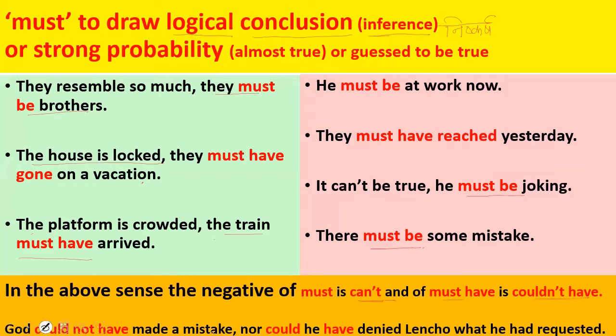God could not have made a mistake. This is past tense, and you are drawing a conclusion from the situation that Lencho has got 70 pesos and he had requested 100. So God could not have made a mistake, nor could he have denied Lencho what he had requested. So couldn't have has been used as a negative of must have.